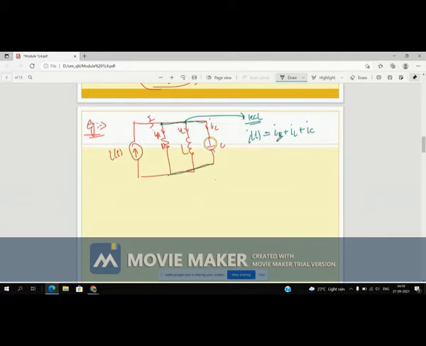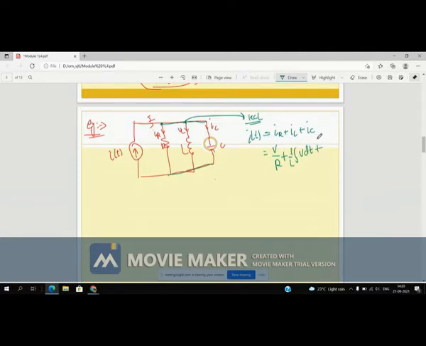right. So replace this current. Now all three elements are in parallel, so voltage across all these elements is equal, right. So replace in terms of voltage: V by R is the current across resistance, right. Similarly, current across inductor, voltage is the same, so 1 by L integration of V dt.